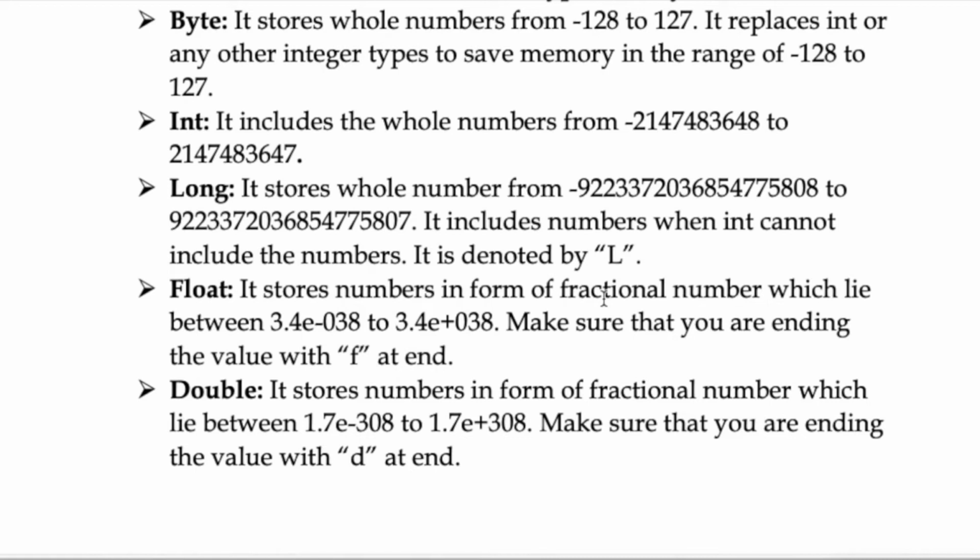And let us discuss float. It stores numbers in the form of fractional numbers which lie between 3.4e-038 and 3.4e+038. Make sure that you end the value with f at the end. Here the value is 3.4e, and if your number isn't going to fit in this range, it will show you an error. It includes negative and positive both: negative is -3.4e+038 to 3.4e+038.